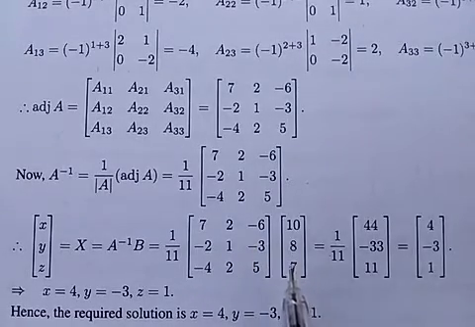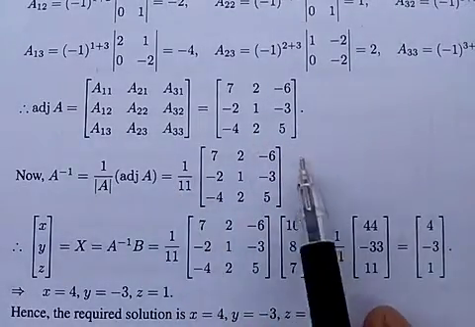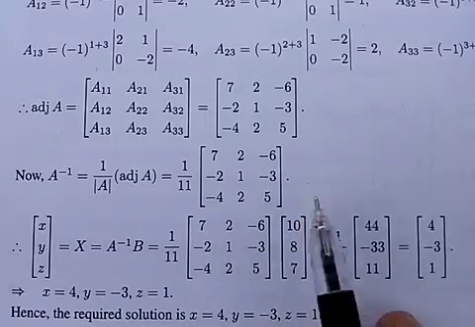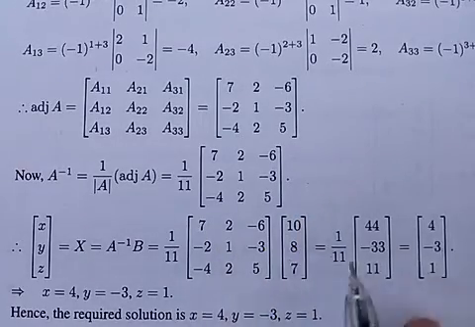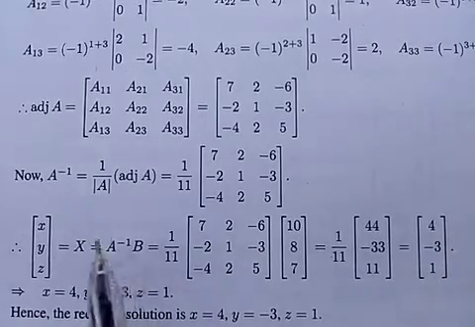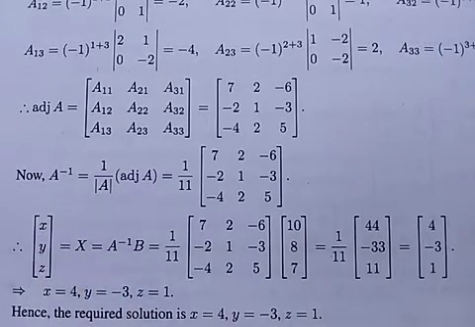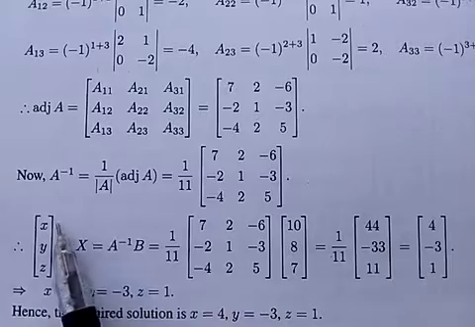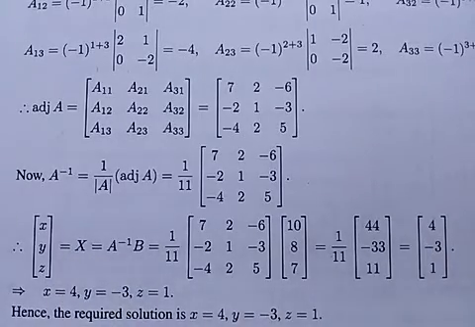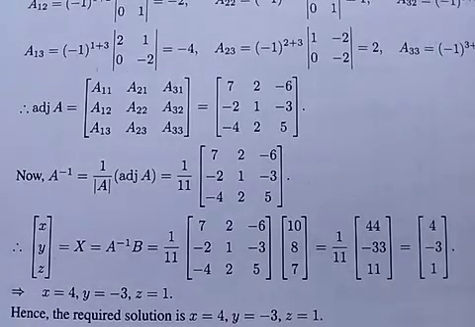We multiply A inverse and B, which is a column matrix. After multiplication, row by column, and after simplification we have a column matrix 4, minus 3, 1, and X is also a column matrix of the variables x, y, z. Now comparing, X equal to 4, Y equal to minus 3 and Z equal to 1, which are the required solution of the given linear equations.